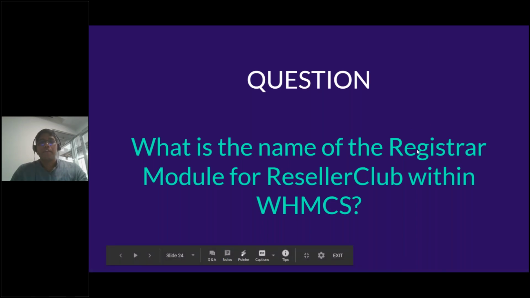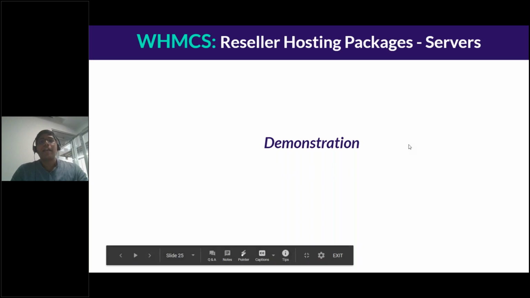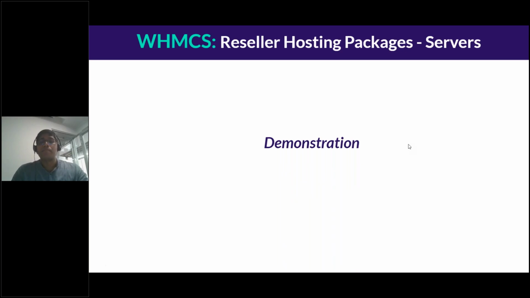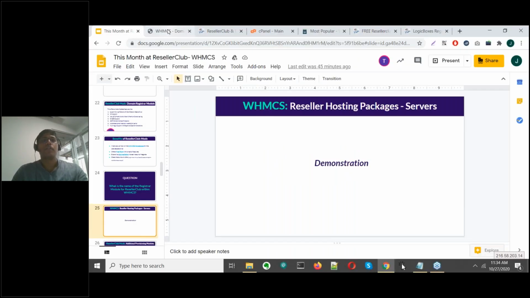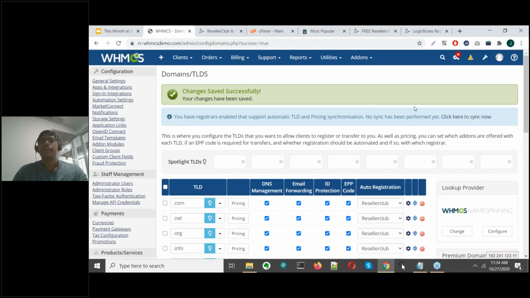Moving on to the next and most important part, because most of you also voted for this, which is configuring hosting packages or hosting servers within WHMCS. Now, this is another demonstration that I will be taking you through. So again, I will have to move away from my screen and go to the WHMCS admin area.